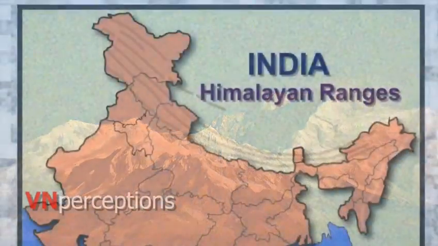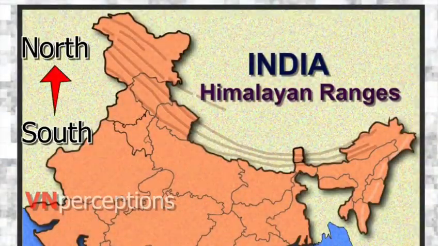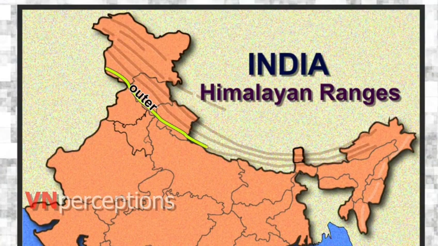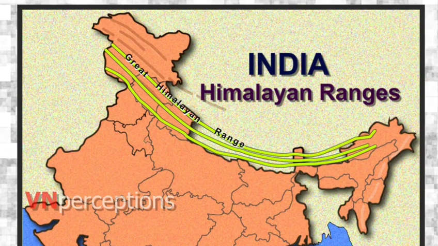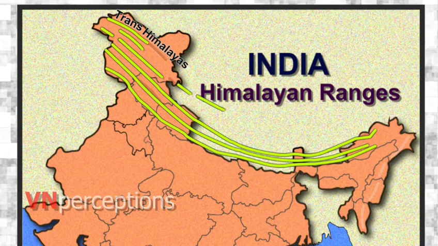They are designated from south to north as the outer or sub Himalayas, also called the Shivalik range, then the lesser or lower Himalayas, the Great Himalayan Range, known as the Himadri Range, and the Tethys or Tibetan Himalayas. Further north lies the Trans Himalayas.